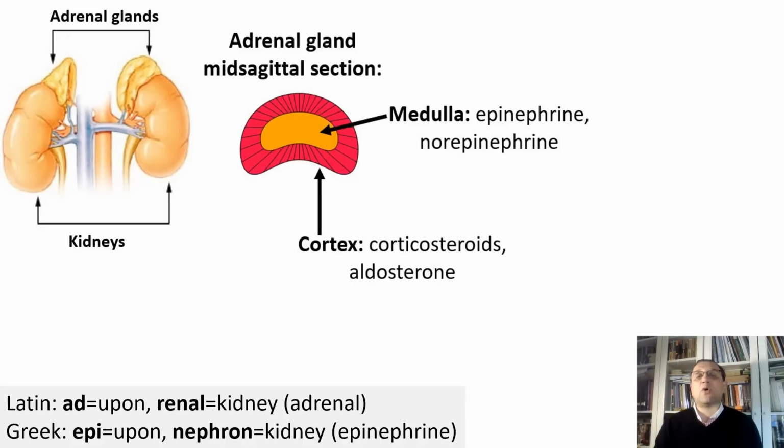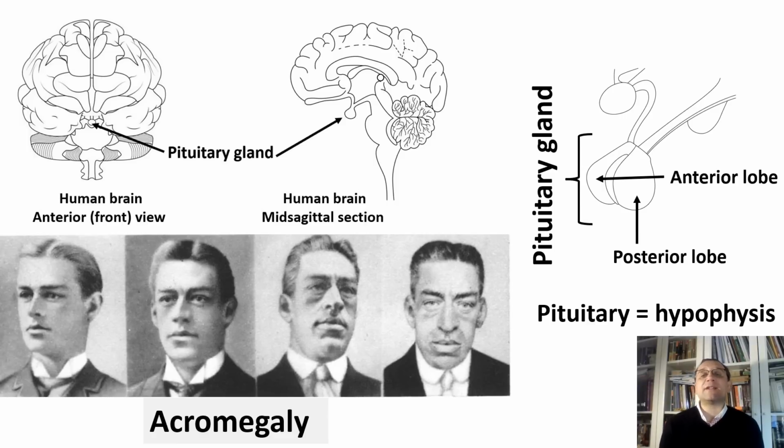The outer layer of the adrenal gland is called the cortex. The cortex produces corticosteroids and aldosterone. Corticosteroids, or corticoids, influence the metabolism of carbohydrates, proteins, and fats. Aldosterone helps control the balance of water and salts in the body. The pituitary gland is a relatively small structure located at the base of the brain. The pituitary gland is divided into an anterior lobe and a posterior lobe.